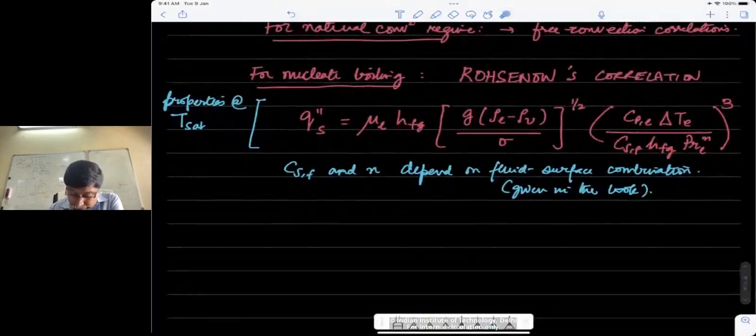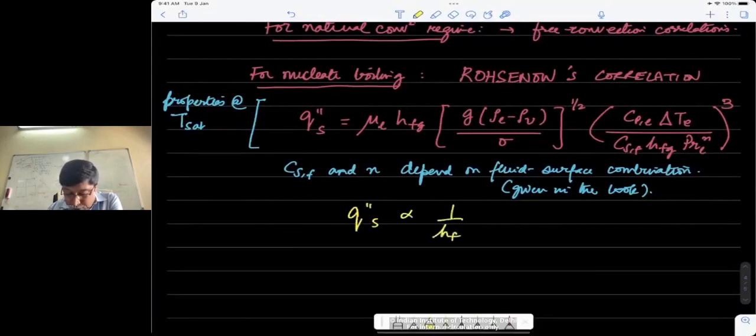So effectively, the flux is proportional to 1 by HFG squared. And so if you have a pressurized liquid for which HFG will be smaller, the heat flux will also be smaller in this regime. So in the pool boiling regime, the heat flux will be smaller if you have a pressurized liquid.